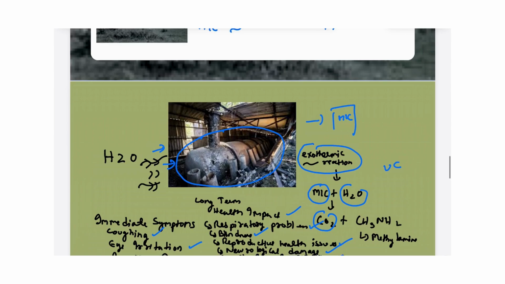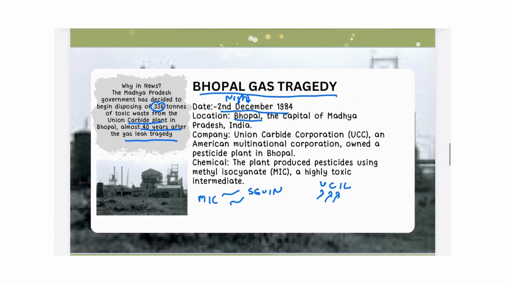This tragedy serves as a grim reminder of the potential damage of industrial negligence and the critical importance of prioritizing human life and the environment. So this was a very sad tragedy, and it is very important for the exam. So remember this. Let us now move to the next topic.